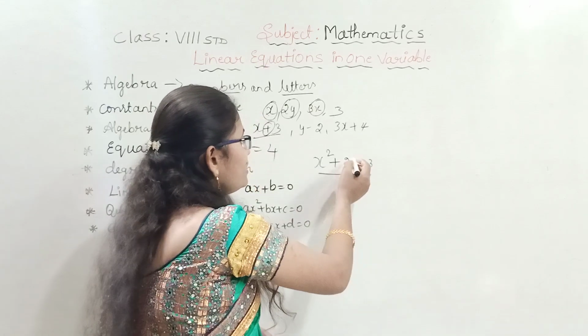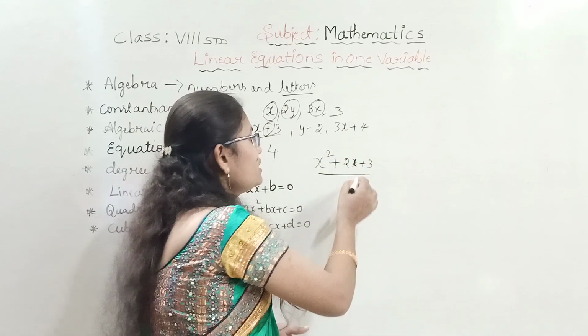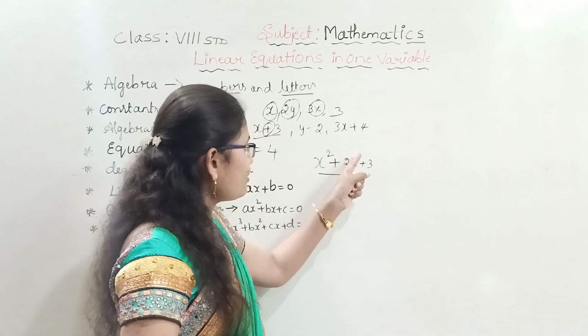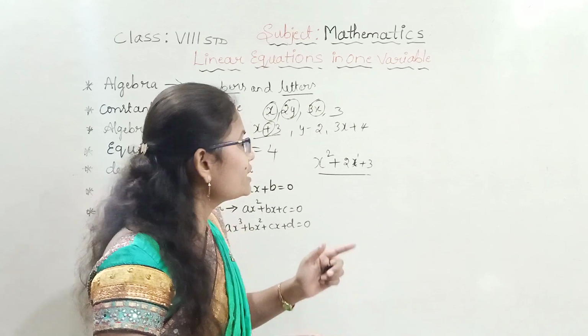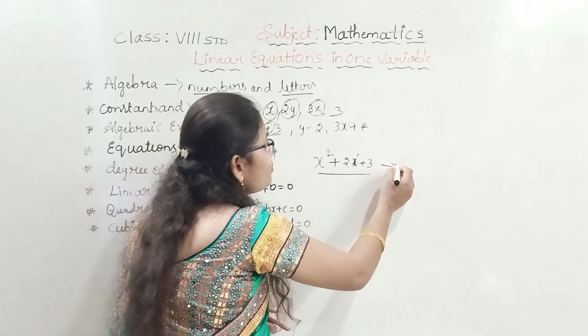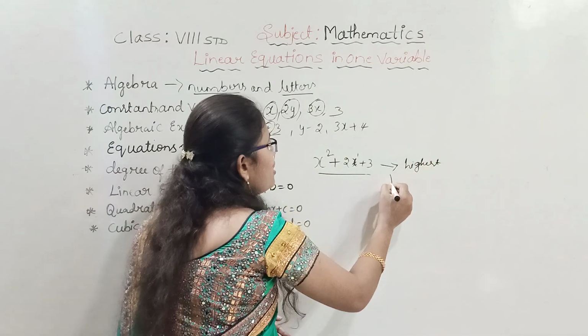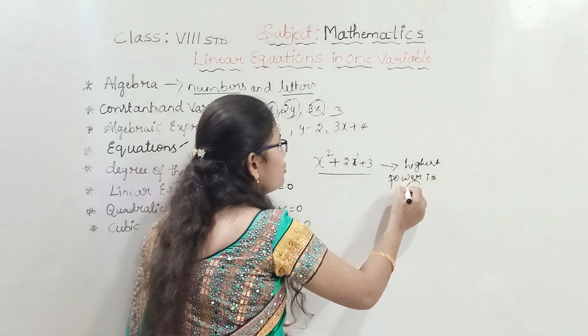This x contains which power? Here there is no power written, so it has 1. And this x contains the power 2. So the highest power is how much? Highest power is 2.